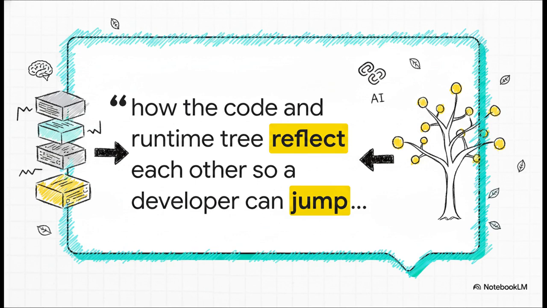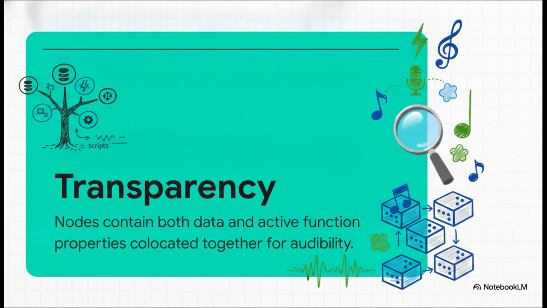I'll try to show how the code and runtime tree reflect each other so a developer can easily jump back and forth between the two types of expressions. By doing this, he's highlighting a major pain point in software development and actively solving it. He wants the living, running state of the database to be a perfect, easily navigatable mirror of its underlying source code. So what does this actually mean in practice for everyday users?